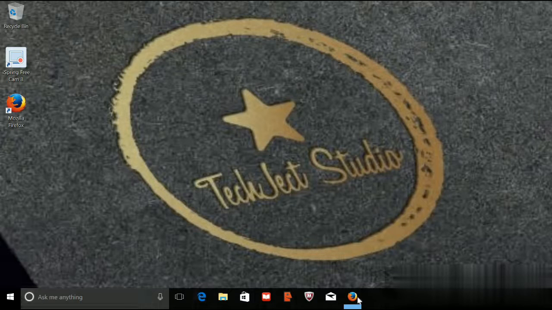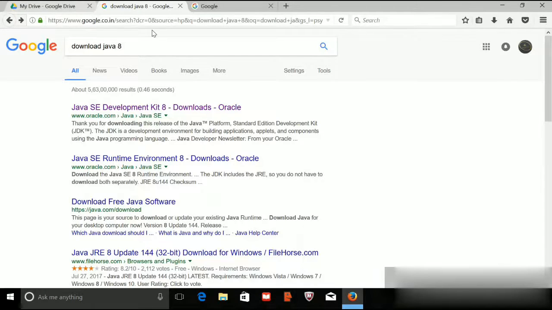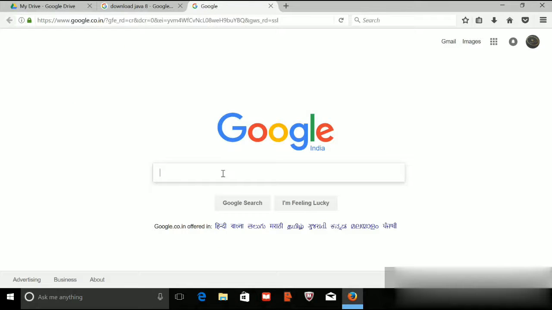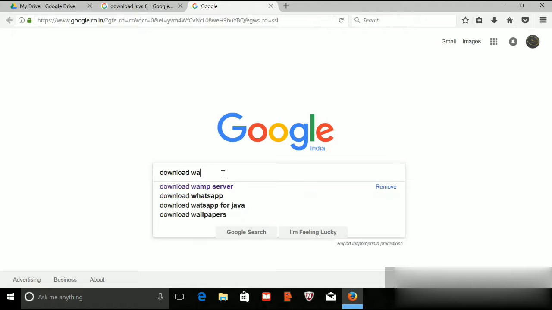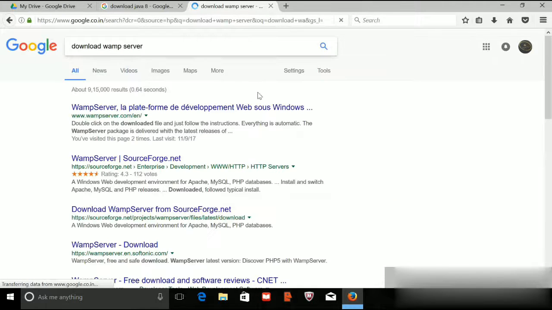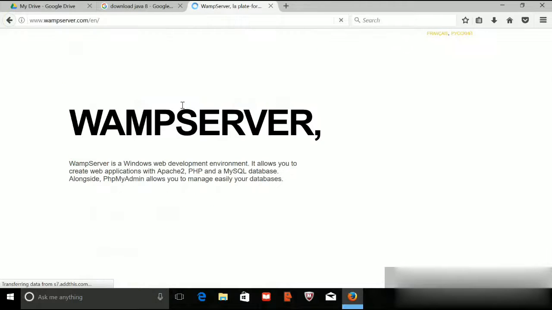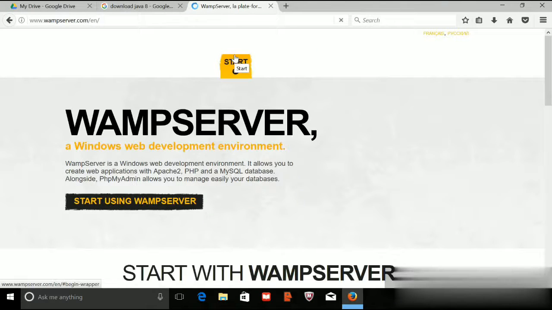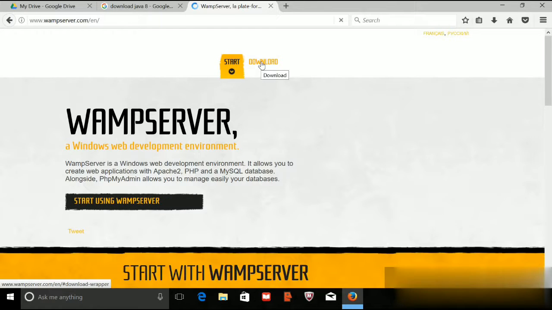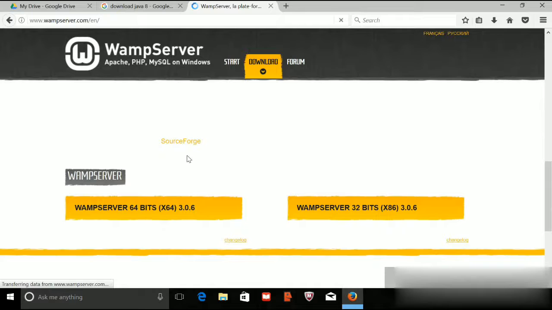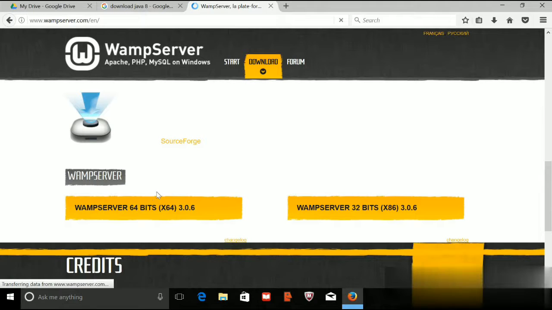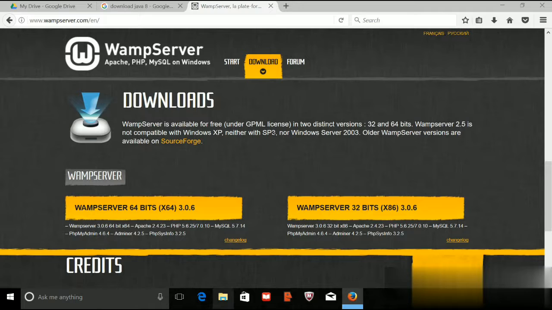So to download Wamp, you just go to Google and just type download Wamp server, which will take you to the Wamp servers page. Yeah, so this is the Wamp page, and here you will get an option called download. Just go to download, and here you need to check what bit system you are using. Like my operating system is 64 bits, so I will download a 64-bit Wamp server. But I have already downloaded it, so I will just install it.